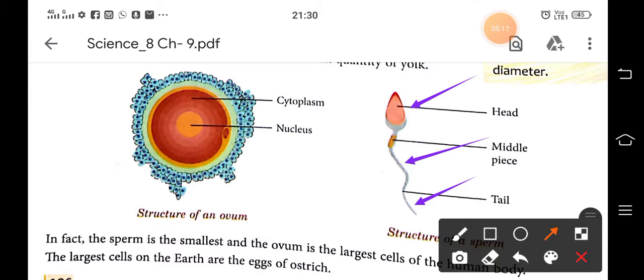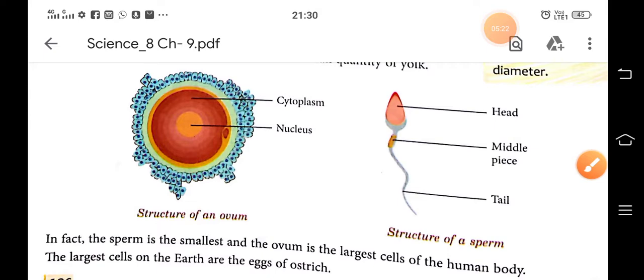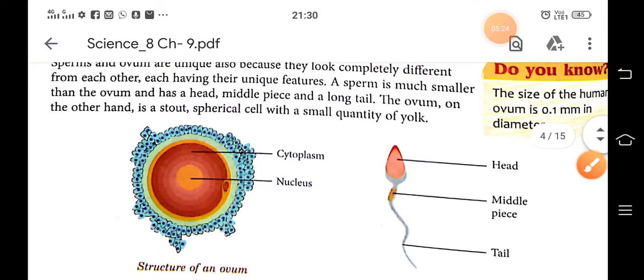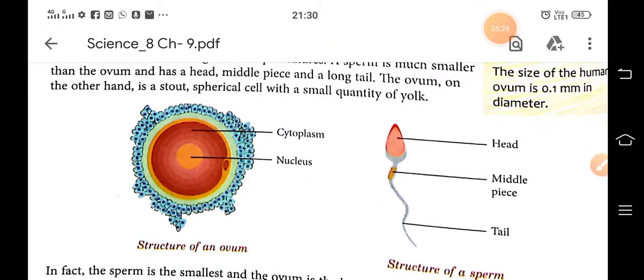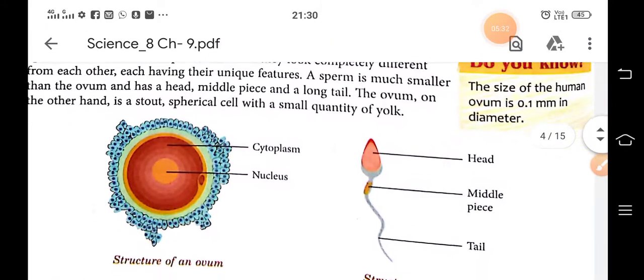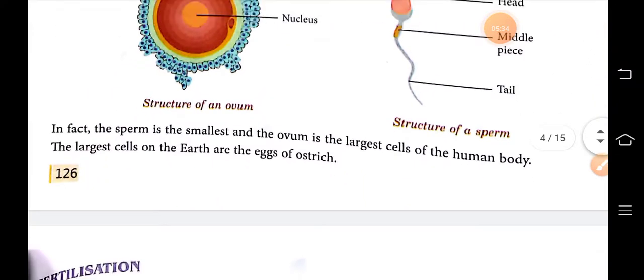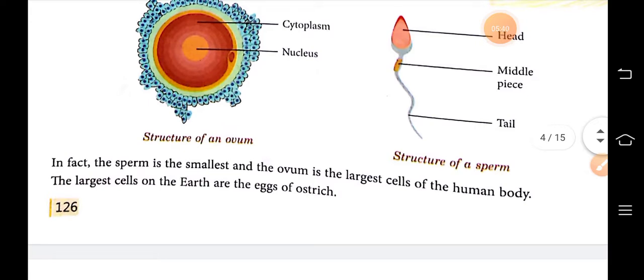And in the egg or ovum, there are the nucleus and cytoplasm. The ovum, on the other hand, is a stout spherical cell with a small quantity of yolk. The sperm is the smallest and the ovum is the largest cell of the human body. You also know that the largest cells on earth are the eggs of the ostrich.